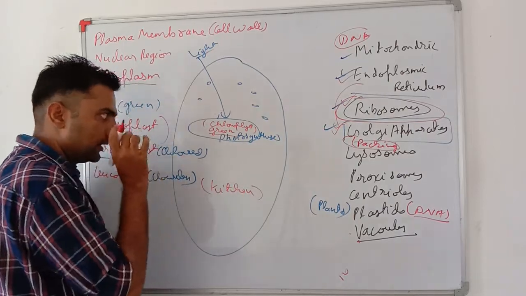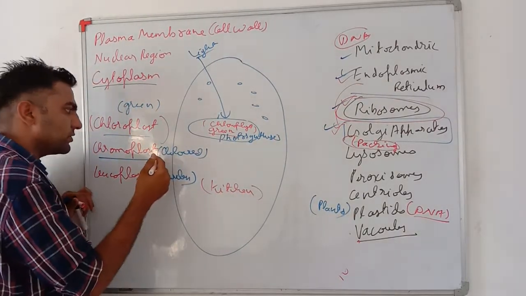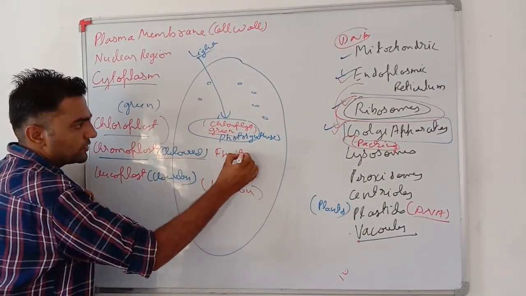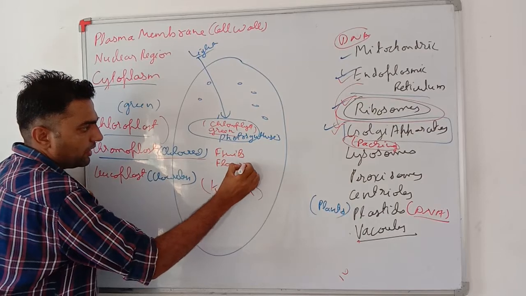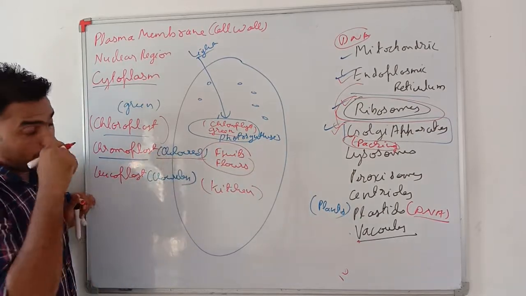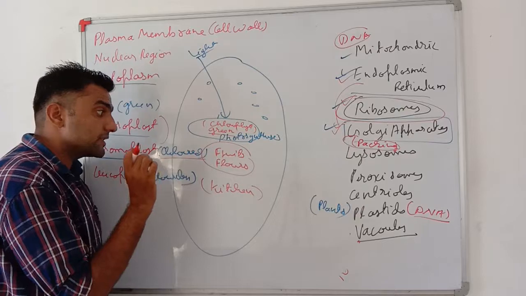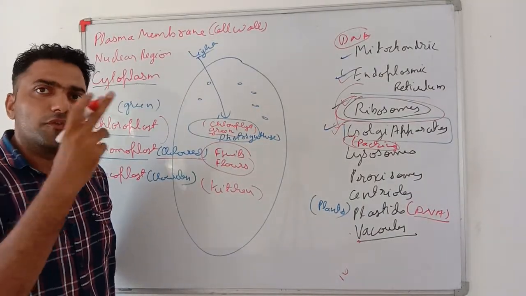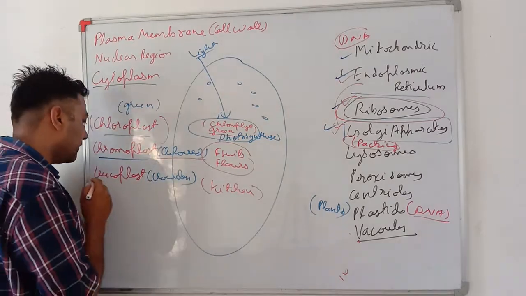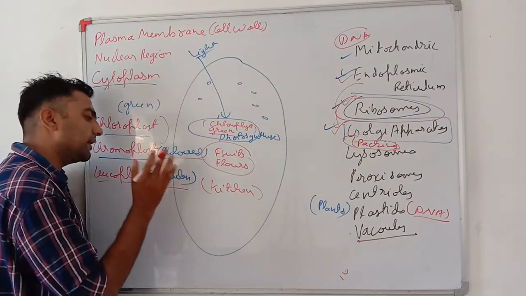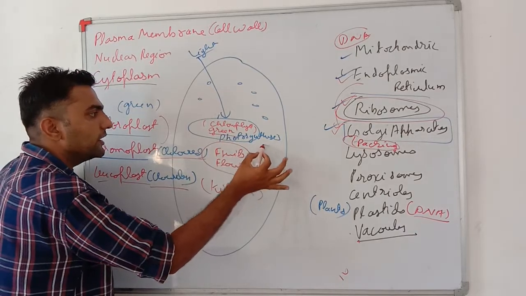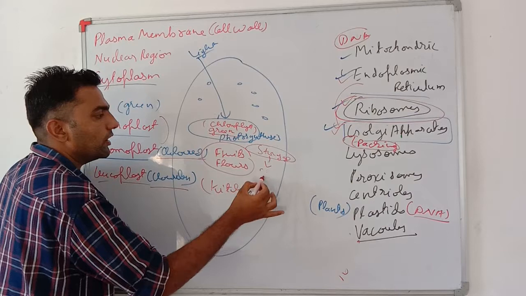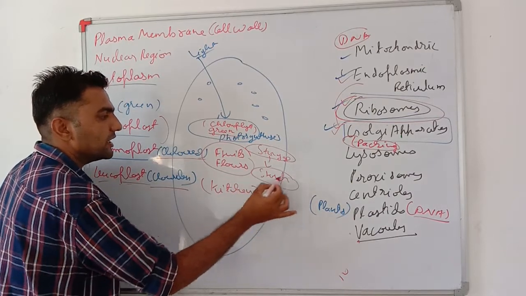Kitchen of the cell. See my dear friends, chromoplasts also have colored pigments in them. Very important. The color of the fruits, the color of the flowers, all are because of the chromoplast. These colors are very important for attracting many birds and bees for pollination. Moreover, what is the use of leucoplast? Leucoplasts are colorless plastids, but they help in storage. They store a lot of starch in them.